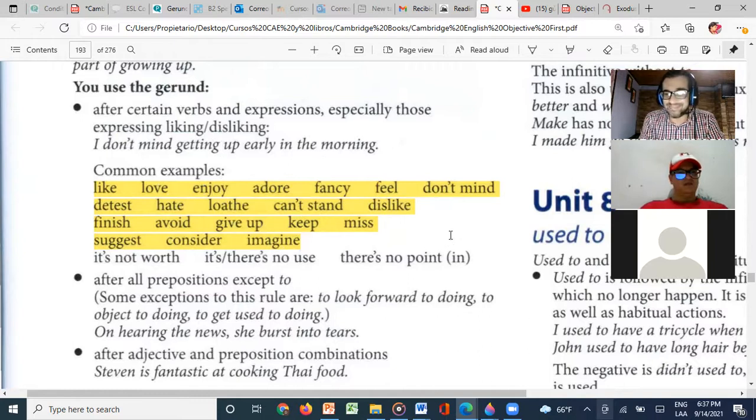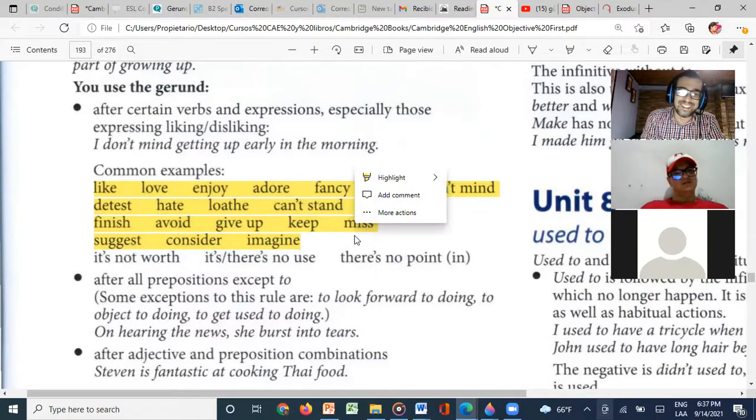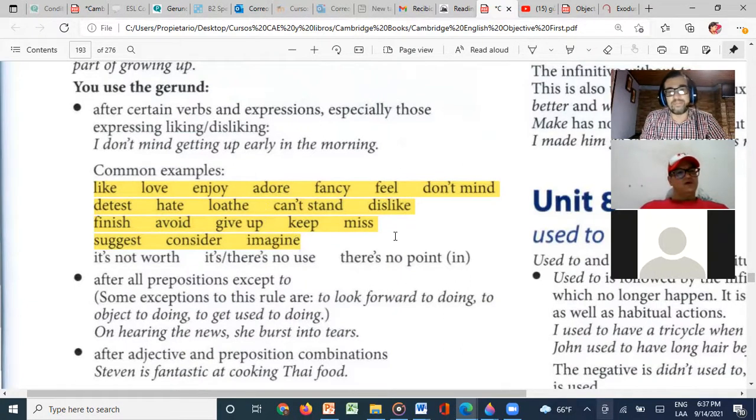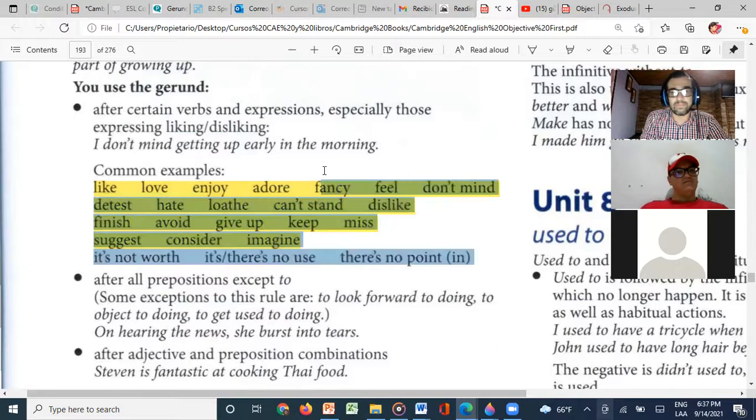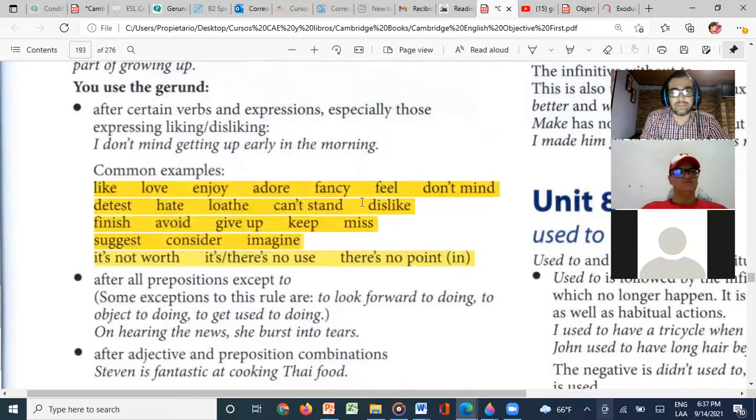Excellent, Megan. Because some women don't like cooking, right? But that's good. I don't mind cooking. Olher, do you have an example using some of these verbs? I like working at the hospital. Okay, I like working at the hospital. Very good. So these are, you know, this loathe, right? Loathe. Oh, I love. Yes, I love.